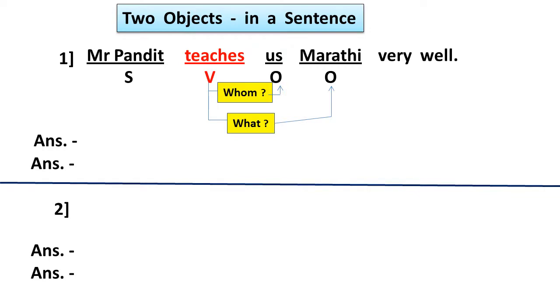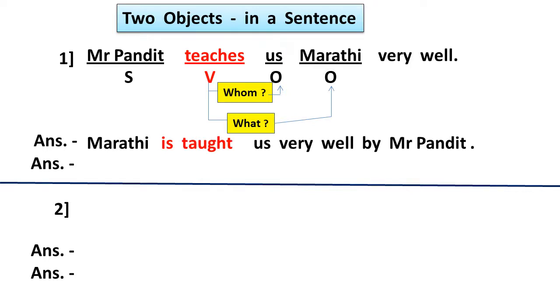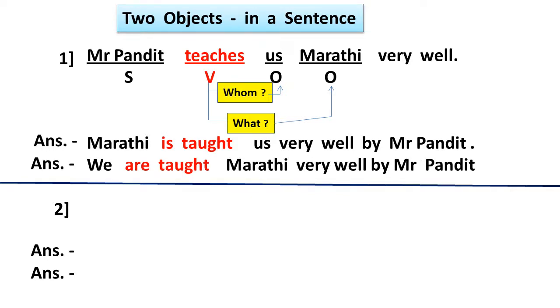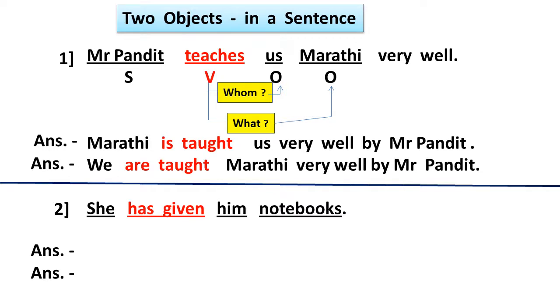The first answer is, Marathi is taught to us very well by Mr. Pandit. With the help of the formula and the chart, we write the correct answer. The next answer is, we are taught Marathi very well by Mr. Pandit. In this way, we can write a two-way answer easily with the help of two objects. Next example: she has given him notebooks.